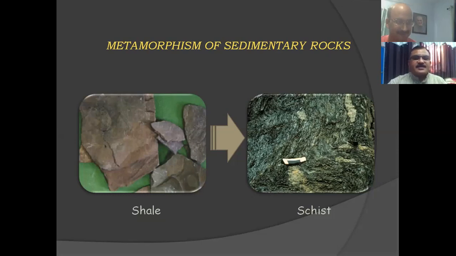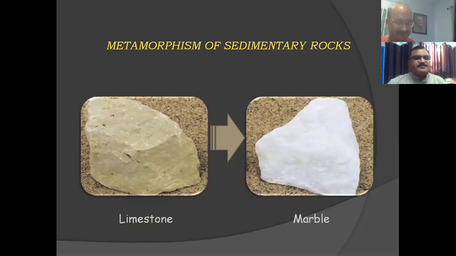Similarly, here this is limestone, and limestone gets converted into marble. This is again a metamorphic process. Both have the same mineral composition. Limestone has calcite, and marble also has calcite. Both have the same composition. So this is again an isochemical process. Nothing is added, nothing is removed.